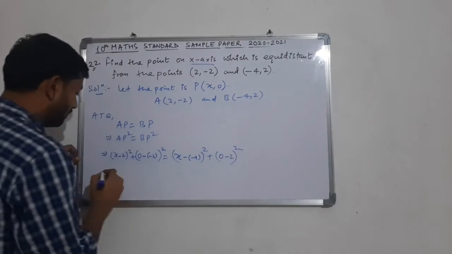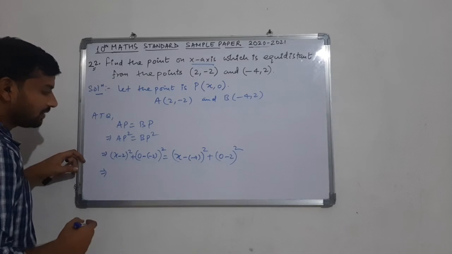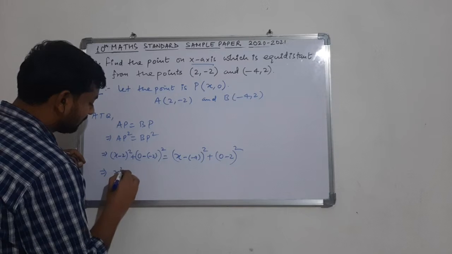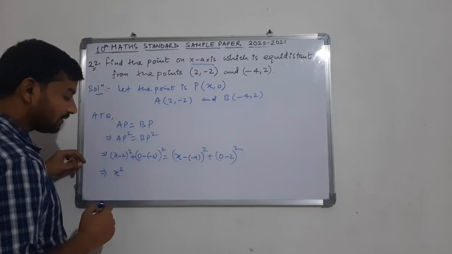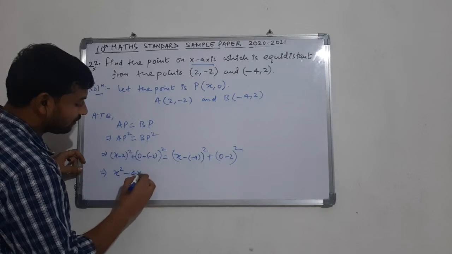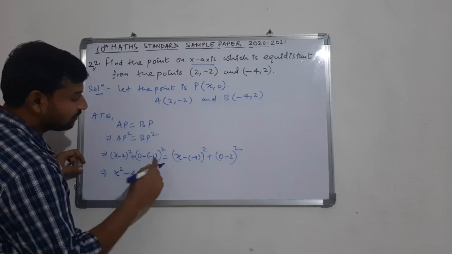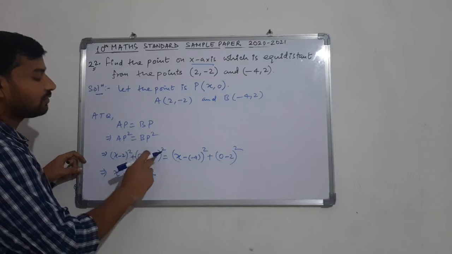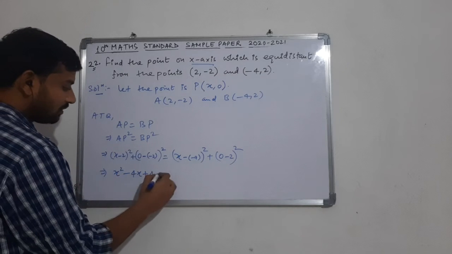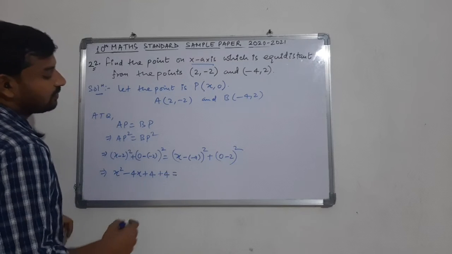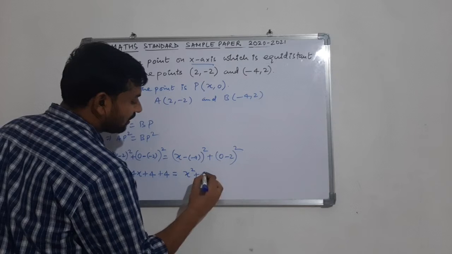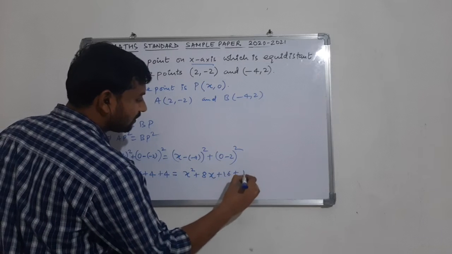When we solve this further, we will be getting something interesting here. We have to apply the a minus b whole square formula. So x minus 2 whole square will get us x square minus 4x plus 4, and from here 0 minus of minus 2 will get plus 2, and the square of this will be plus 4, is equal to x plus 4 whole square, so x square plus 8x plus 16 plus 4.